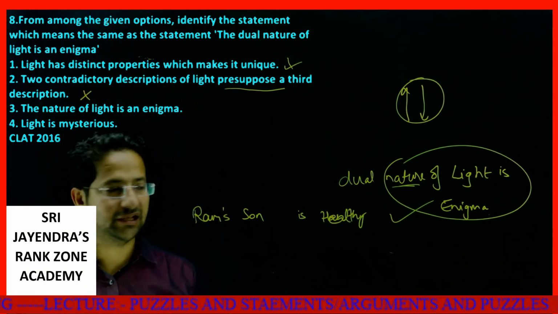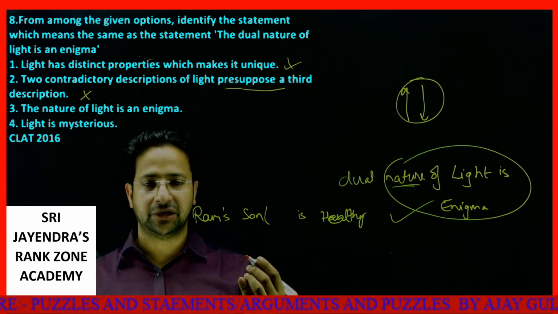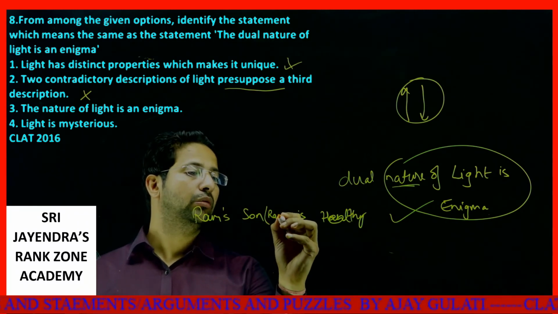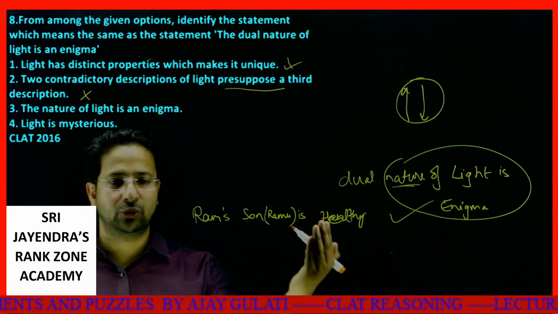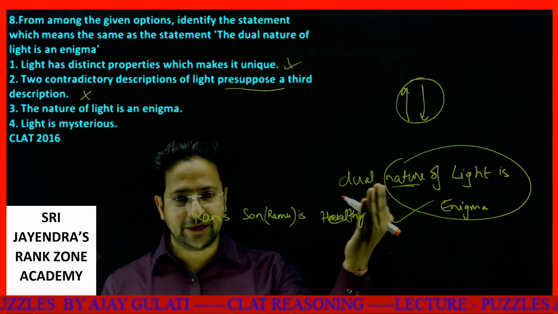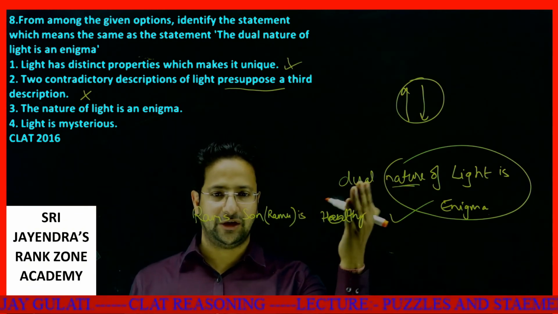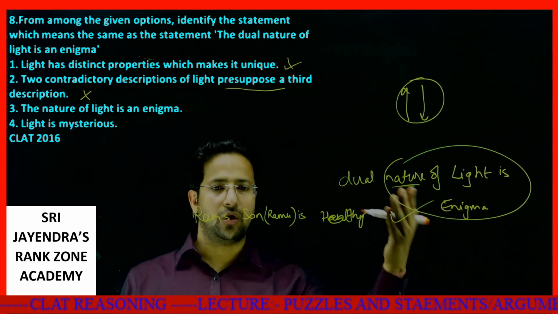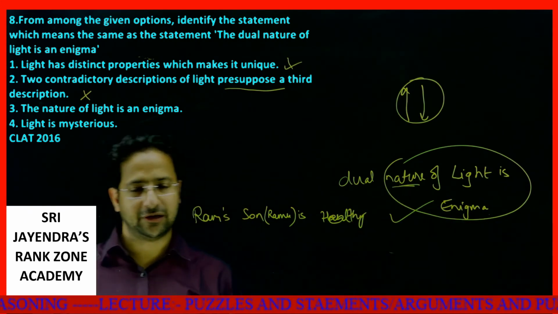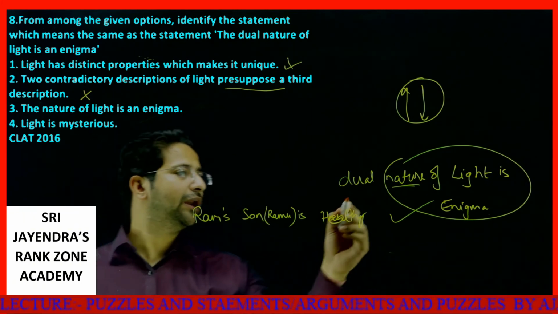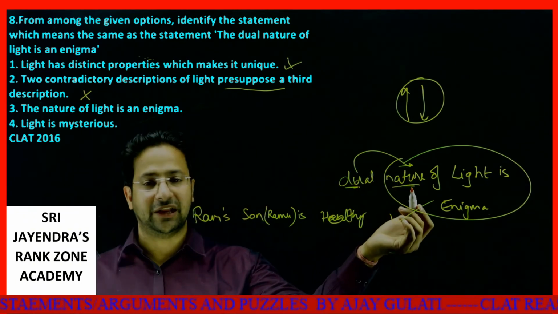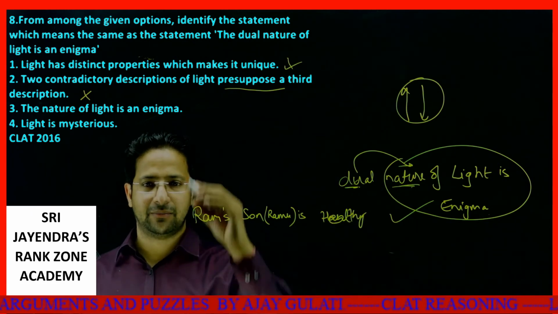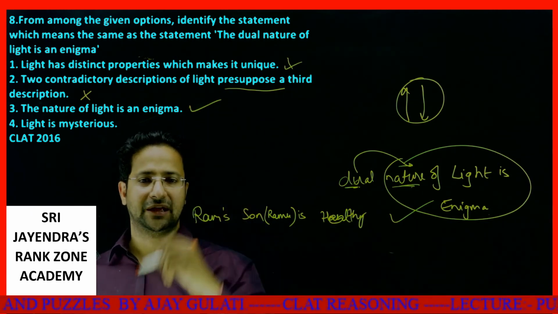Now, if I say Ram's son Ramu, if the name of the son of Ram is Ramu, so Ram's son Ramu is healthy. So exactly like dual is the name of the nature of light. So the nature of light is enigma, or the dual nature of light is enigma. That is the same thing. Dual is the property of the nature of light. So statement number 3, the nature of light is enigma, is absolutely correct.